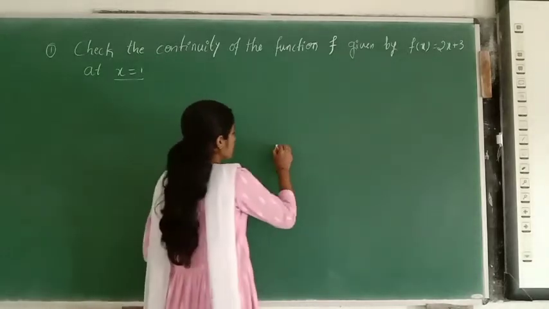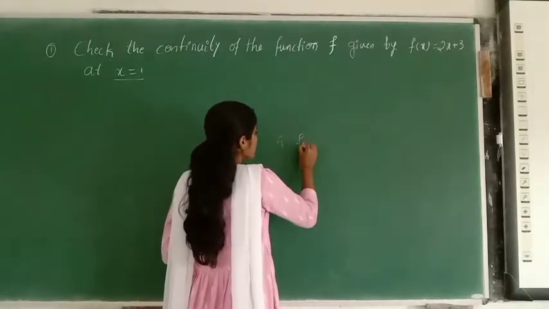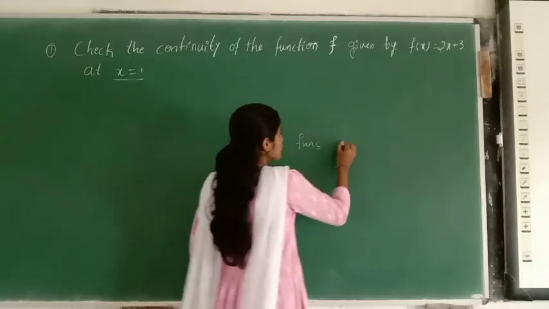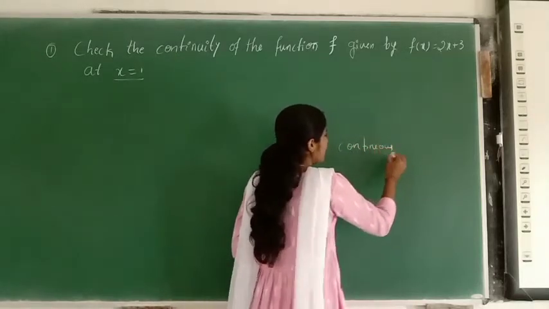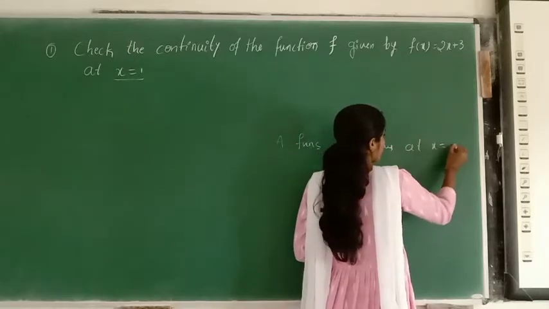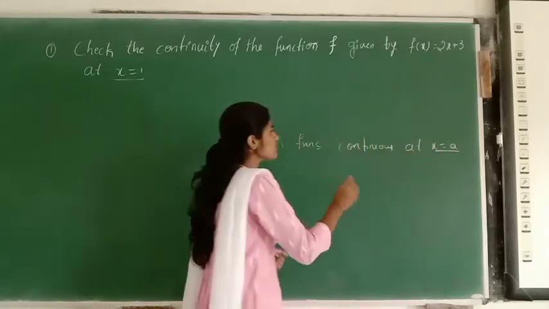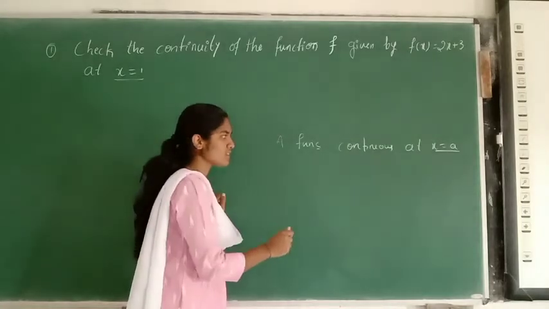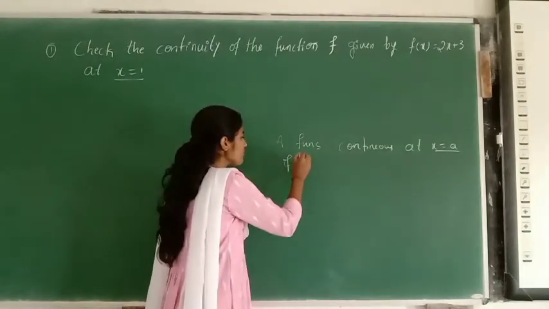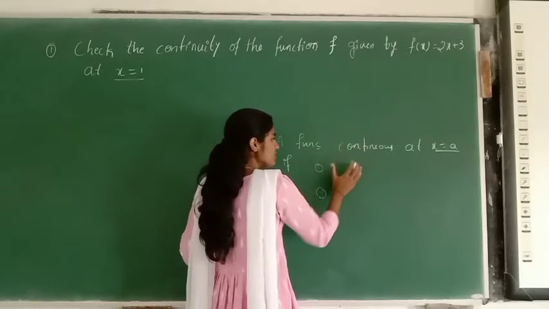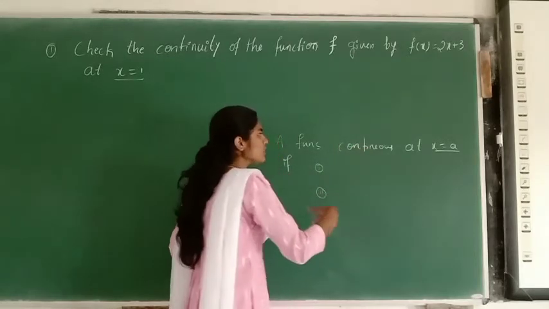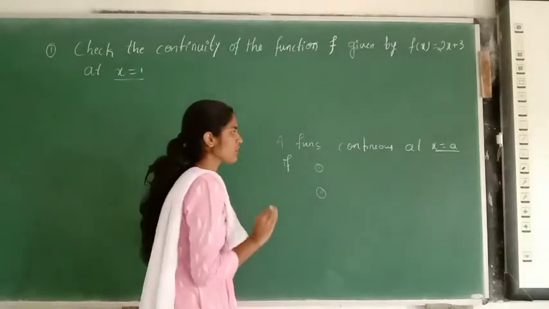We already discussed the continuity of a function. A function is said to be continuous at x is equal to a if it satisfies two conditions. If that function satisfies these two conditions, then I say the given function is continuous.